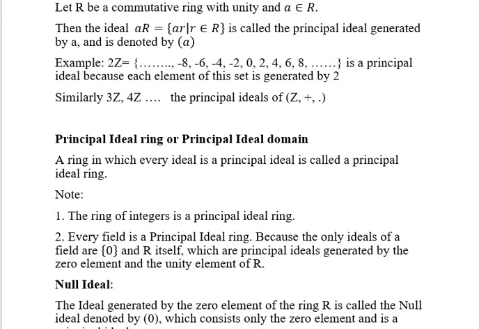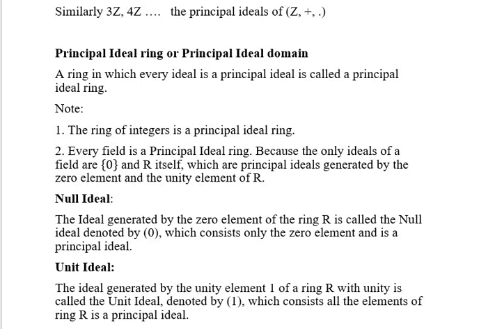So every field is a principal ideal ring because the field does not possess any proper ideals. It has only two improper ideals, and these two improper ideals are generated by the element 0 and by the element 1. That's why it is called a principal ideal ring.